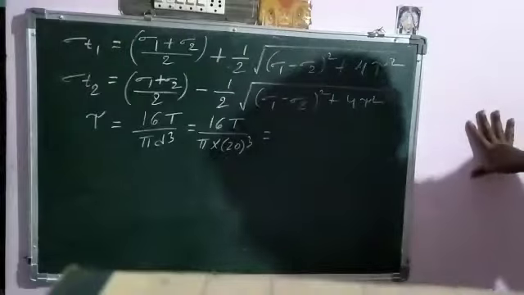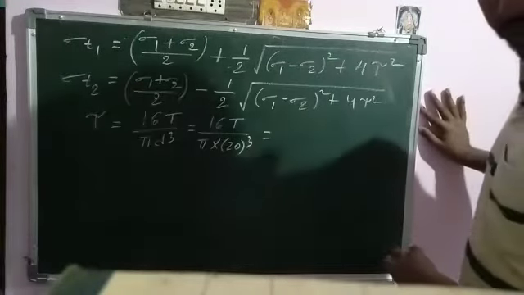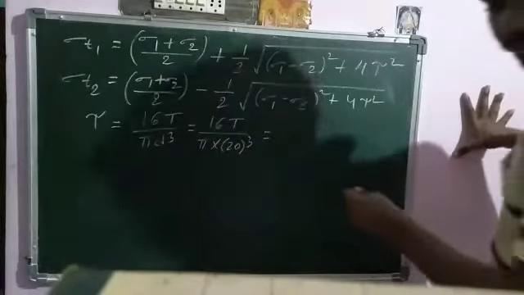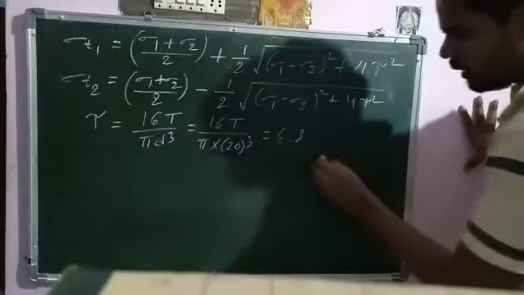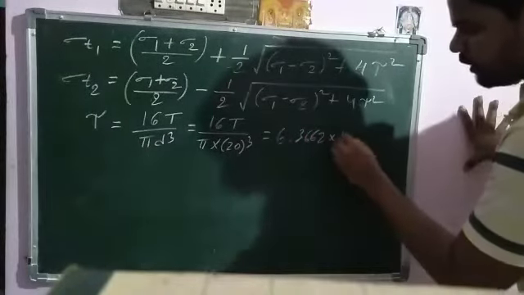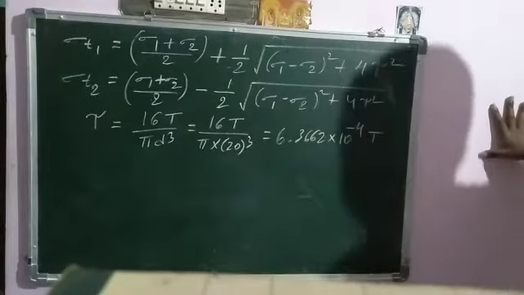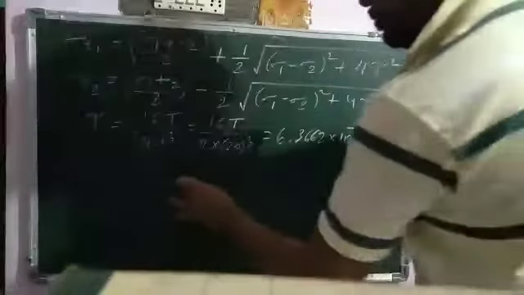Just solve this expression first. After solving, you will get the value 6.366 into 10 to the power of minus 4 T.